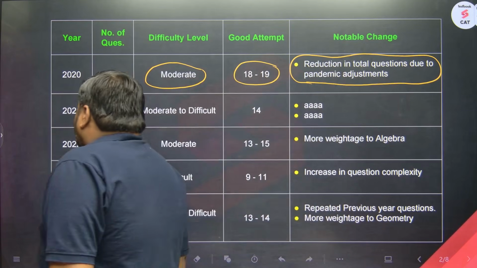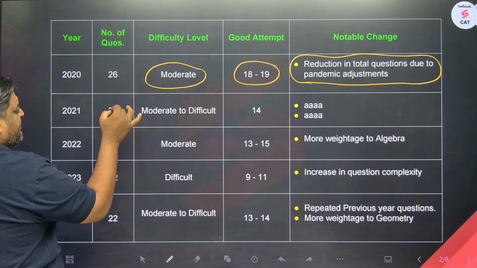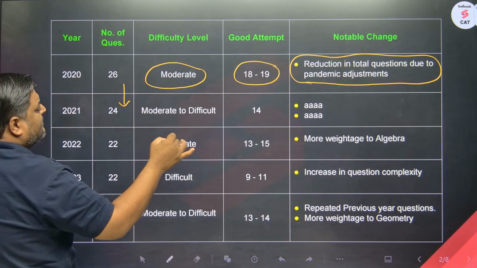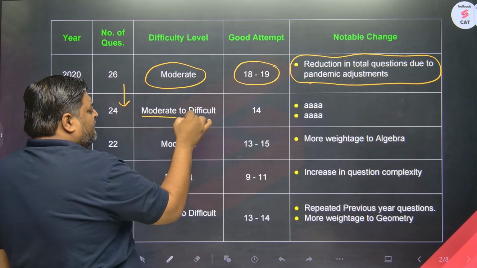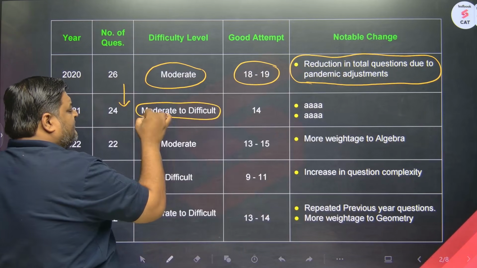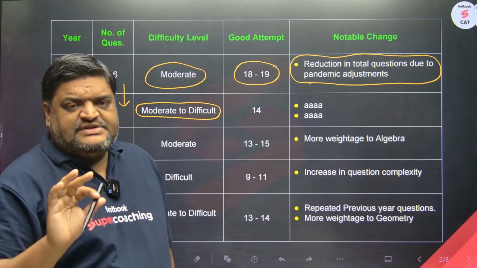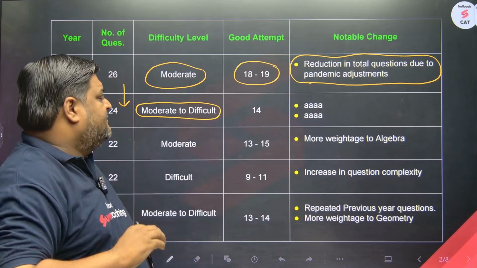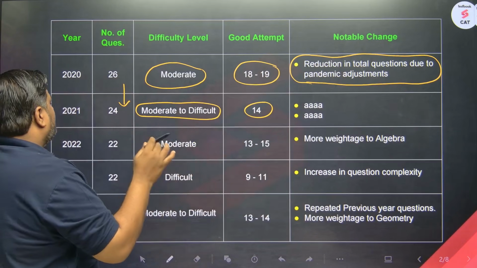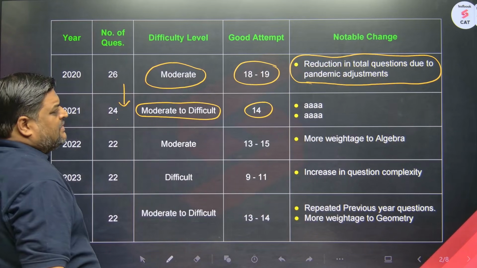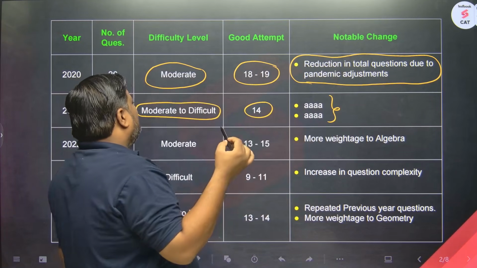In 2021, they further reduced the number of questions by 2, so the number of questions became 24. The paper difficulty increased slightly. It went from moderate to difficult, a mix of moderate and difficult level questions. 1-2 questions were sitters, but mostly the difficulty level was moderate to difficult. 14 was considered a good attempt out of 24 questions. Nothing major changed, only the difficulty level, from moderate to difficult.